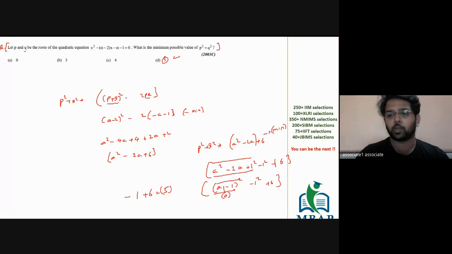Minimizing the expression: always take the first two terms and try to make it a perfect square by taking the coefficient of the second term and reducing by 2. So a square minus 2a plus 1 square plus minus 1 square. Club the first three. This is going to become a minus 1 the whole square, and the remaining two values will be a numerical term. This whole thing can become 0. Minus 1 plus 6, the minimum value is going to be 5.